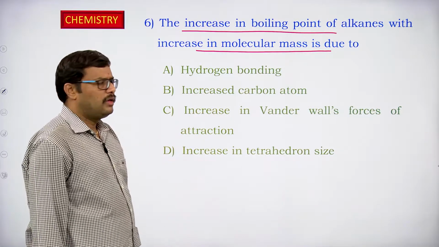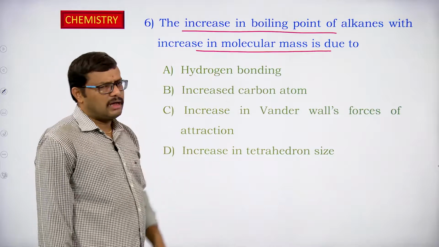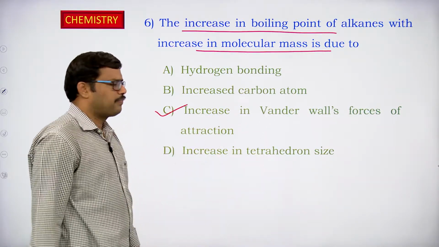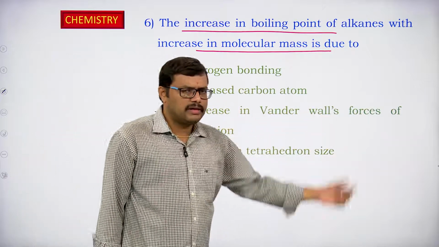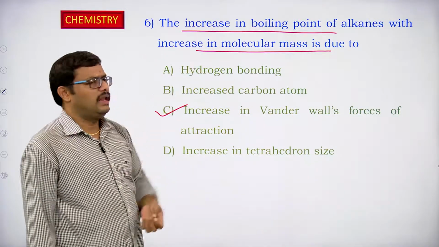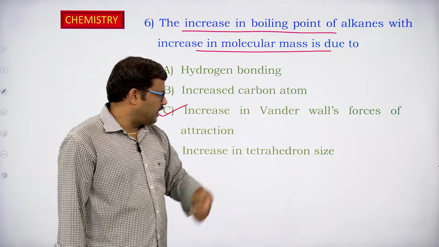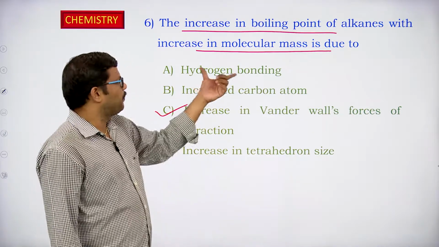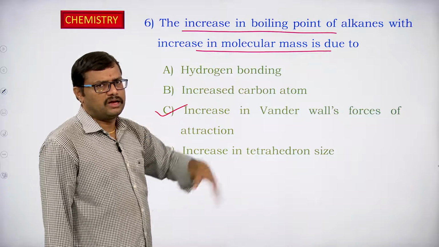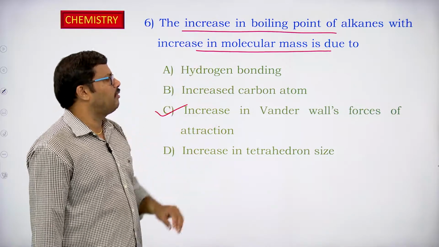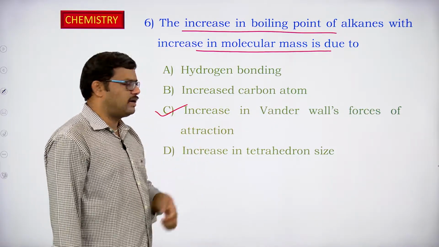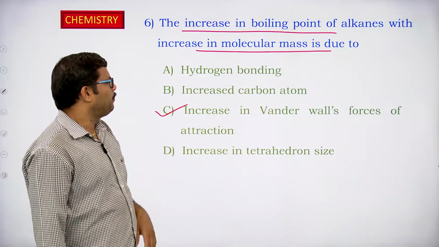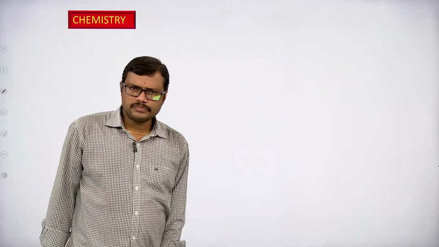Increased carbon atoms? Yes, of course, with the molecular mass the carbon atoms increase, but the increase in van der Waals force of attraction is the main reason. Increase in the van der Waals force of attraction increases the boiling point. Increase in tetrahedron size? No, it is not the correct answer, and increase in carbon atoms is also not correct. Hydrogen bonding is not present in alkanes. So, with the increase in molecular mass, what is happening? Increase in the van der Waals force of attraction. As the van der Waals force of attraction between the particles increases, automatically the boiling point of the alkanes will also increase.